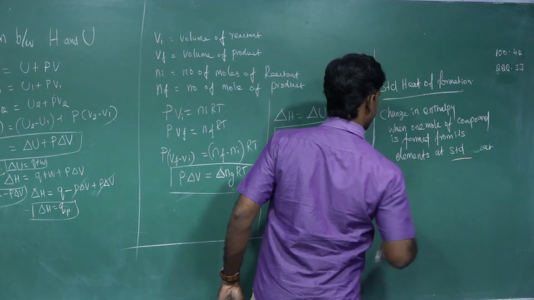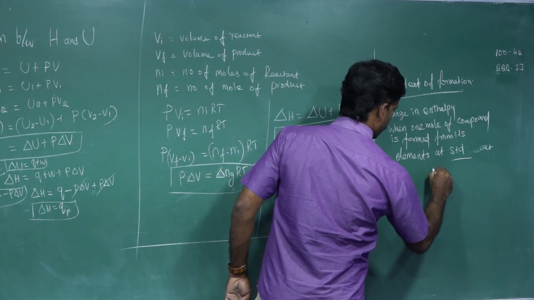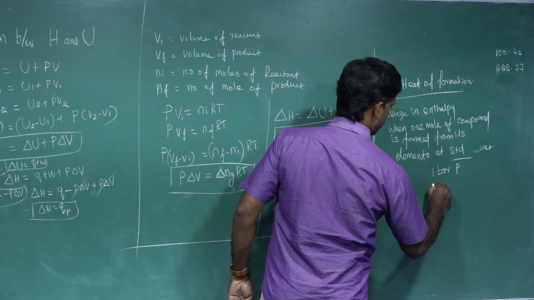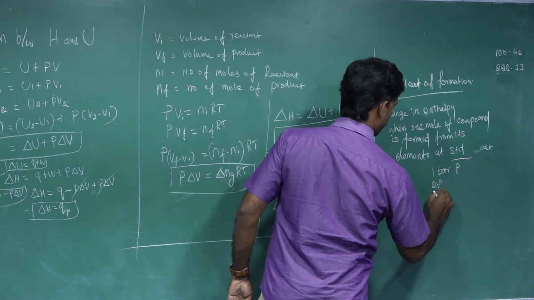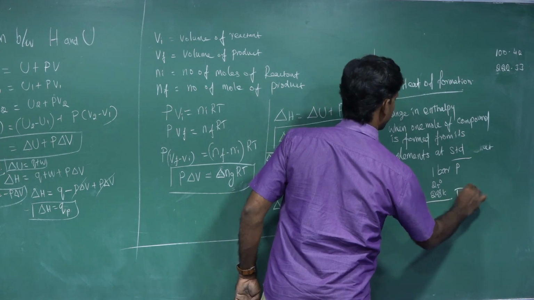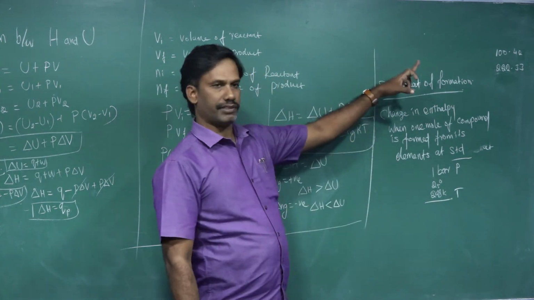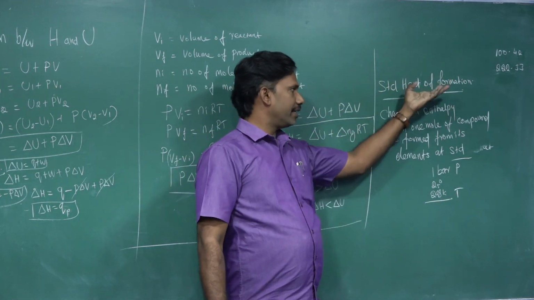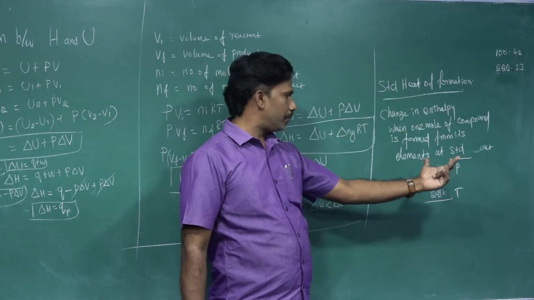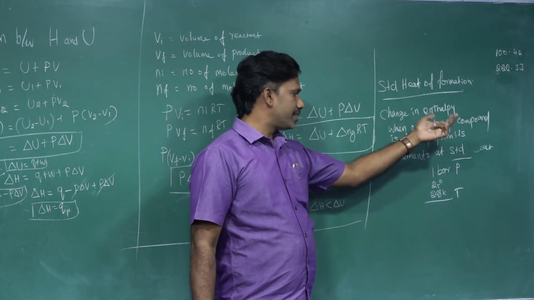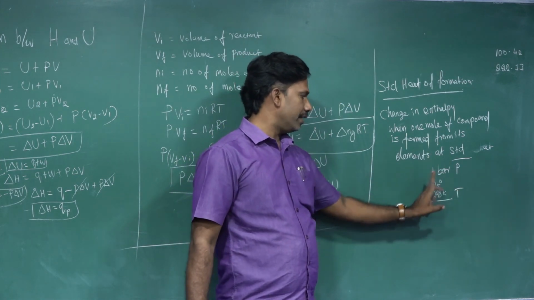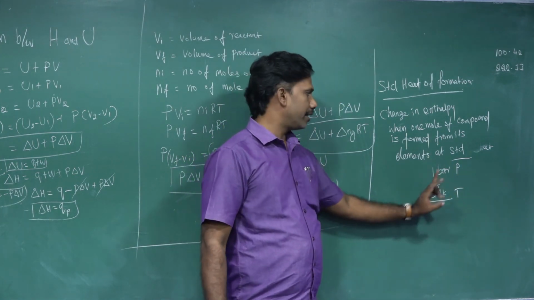What are the standard conditions? 1 bar pressure and 25 degrees Celsius or 298 Kelvin temperature. This is standard heat of formation. That is, the standard heat of formation is the change in enthalpy when 1 mole of compound is formed from its elements at standard states. Okay. What is standard state? 1 bar pressure and 25 degrees Celsius or 298 Kelvin.